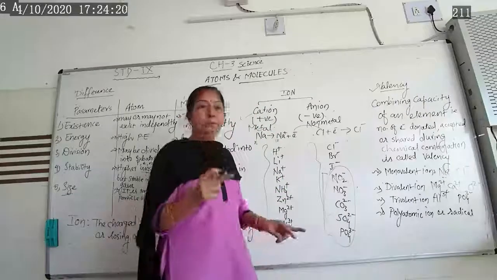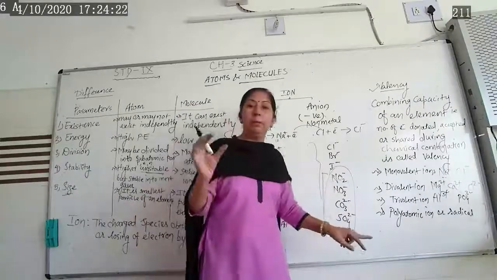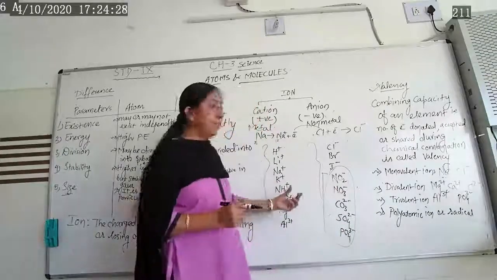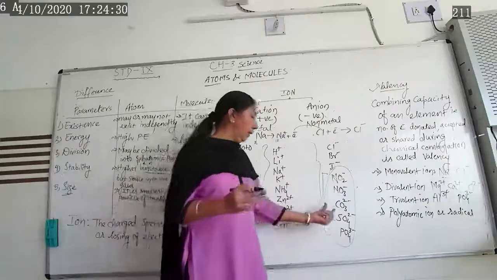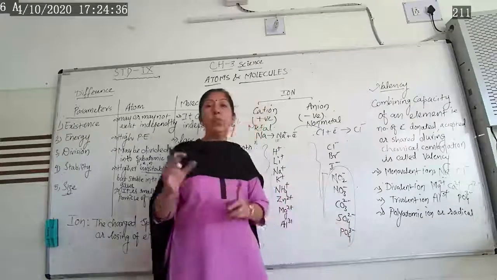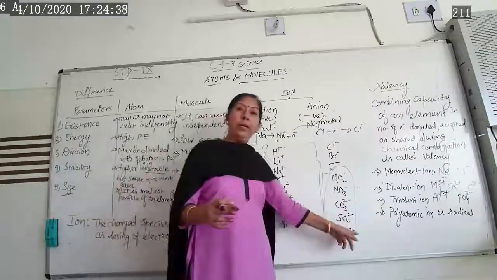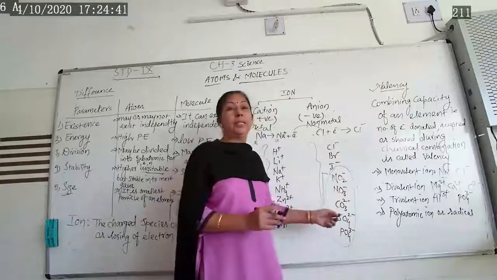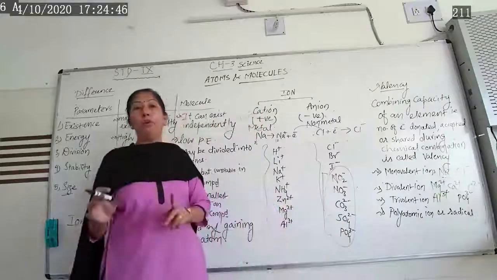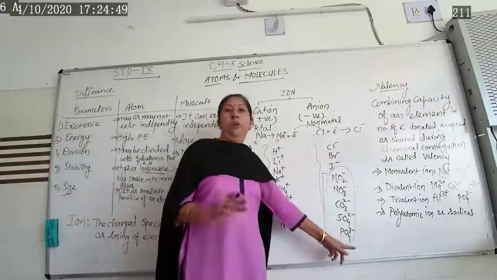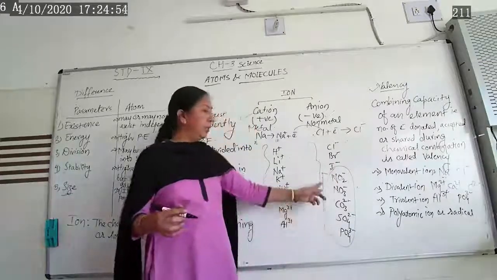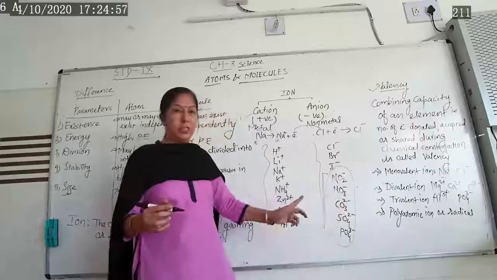Carbonate, CO3. So remember all these, you have to remember them because they are very helpful in chemical formulas. So valency as well as formulas are quite important. Carbonate CO3 minus 2, sulfate SO4 minus 2. So sulfur and 4 oxygen atoms combine together and form an anion called sulfate. Phosphate PO4 minus 3. What is it? Polyatomic ion. So all these are polyatomic ions. They form negatively charged particles.